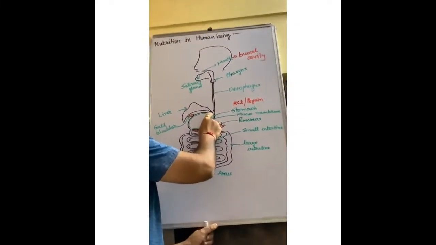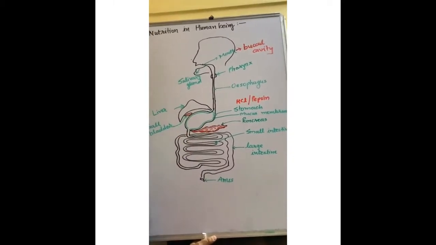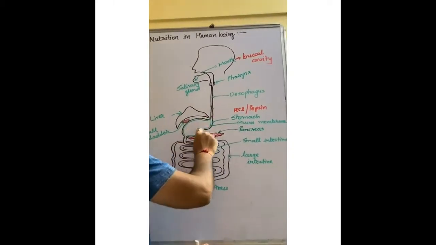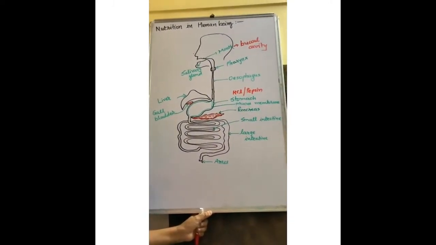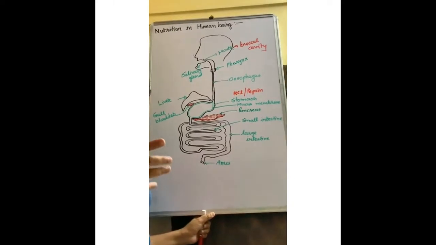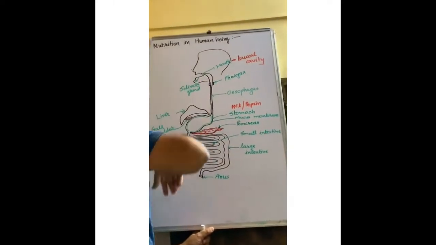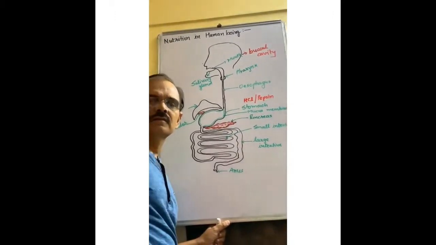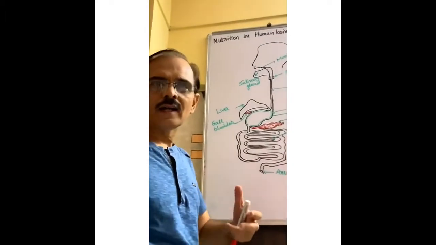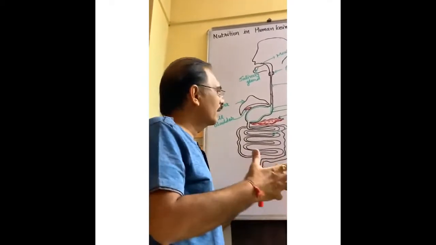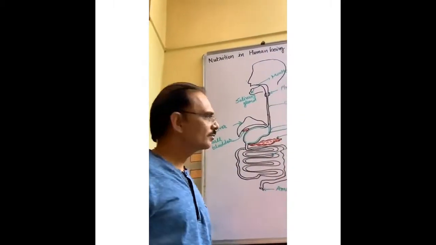But hydrochloric acid does not harm the stomach. Why? Because the stomach is covered with a mucous membrane, and that's why it does not harm the stomach. Sometimes when you eat more, then we have a citrus, sour belch. This is because of hydrochloric acid.